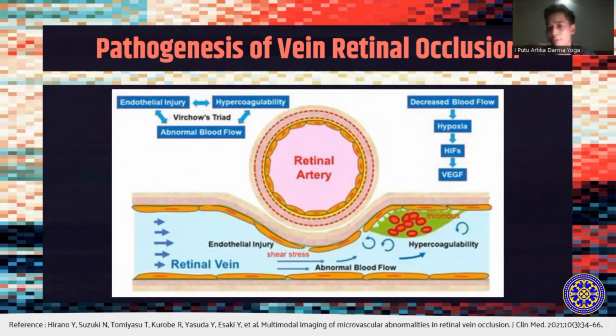Okay, the next is the pathogenesis of RVO, or retinal vein occlusion. The pathogenesis of RVO is multifactorial. Arteriosclerosis strongly contributes to the onset of RVO. Arteriosclerosis results in vein occlusion through endothelial cell damage and thrombosis. For instance, a rigid artery compresses the underlying venous wall at the arteriovenous crossing, resulting in disturbance of venous return and change in the course of its flow, turbulent blood flow, chronic damage to the retinal vascular endothelial cell, and thrombosis formation will result in the onset of RVO. Another hypothesis is that arteriosclerosis results in arterial insufficiency leading to RVO.